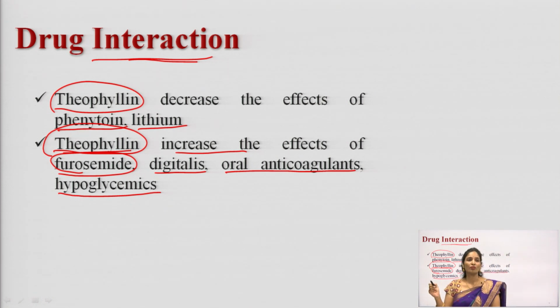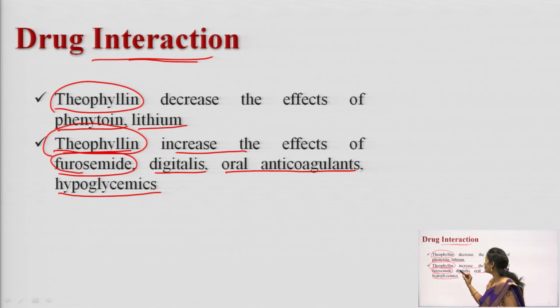So, what is the role of hypoglycemics? Well, hypoglycemics are the drugs which decrease the blood glucose levels in the body. So, if you are taking theophylline with such drugs like furosemide, digitalis, oral anticoagulants or hypoglycemic drugs, the effect of all these drugs will get increased by taking with theophylline.